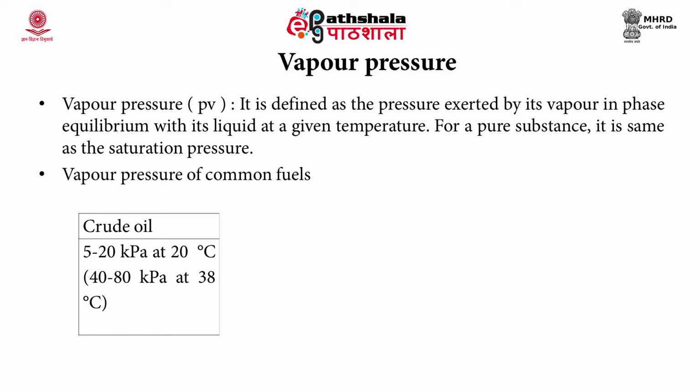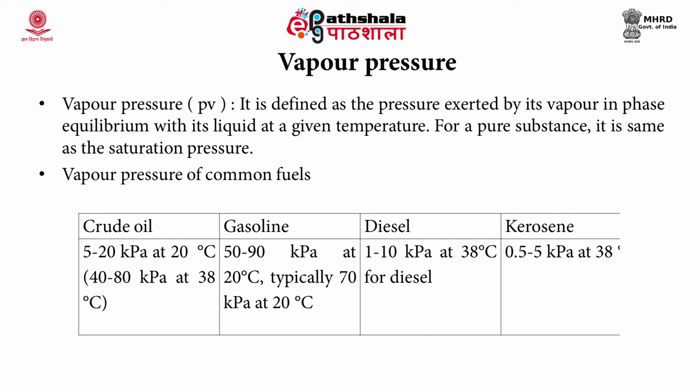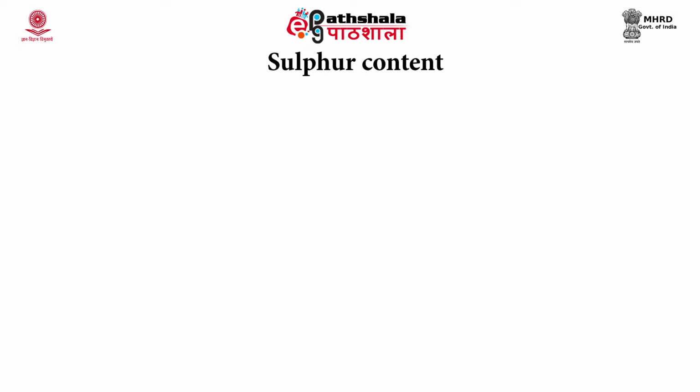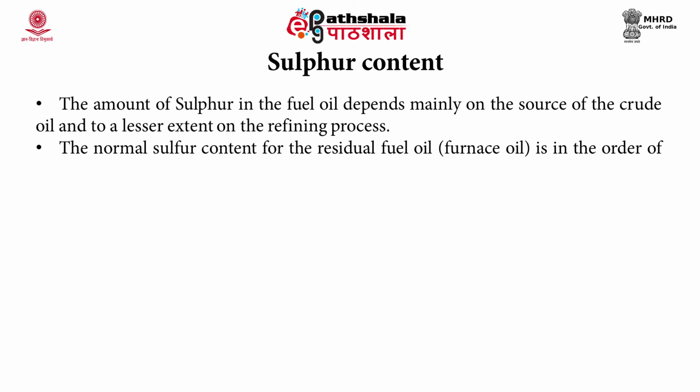In the case of gasoline, 50 to 90 kilopascal is the vapor pressure, and for diesel the vapor pressure is 1 to 10 kilopascal. It is 0.5 to 5 kilopascal for kerosene. The sulphur content is the amount of sulphur in the fuel oil. It depends mainly on the source of the crude oil and, to a lesser extent, its refining process. The normal sulphur content of the residual fuel oil is 2 to 4%.